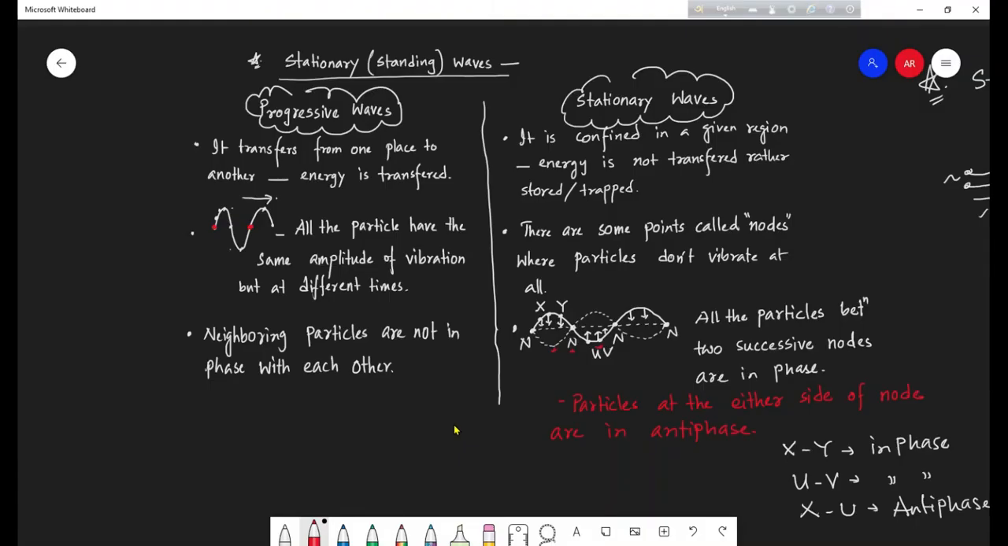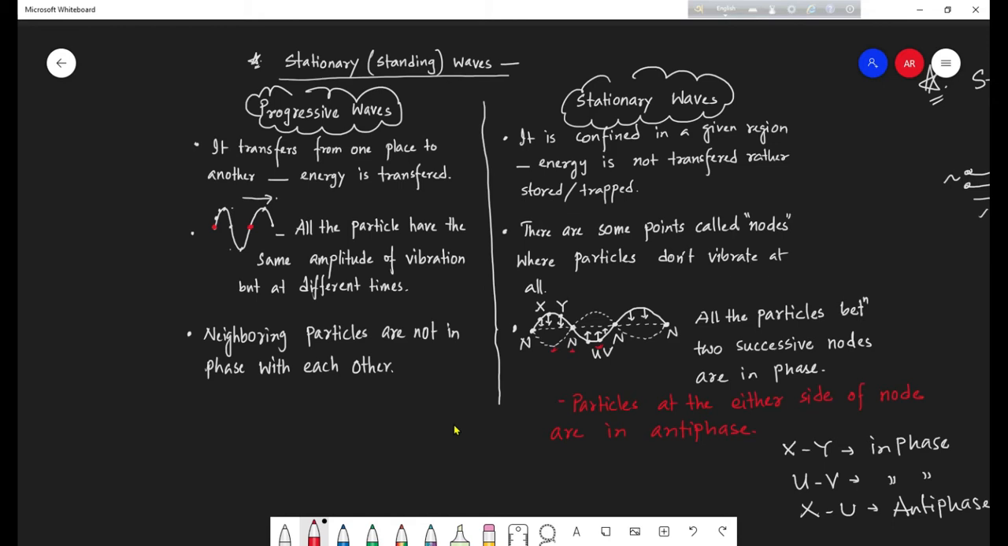First, we start with the difference between progressive waves and stationary waves. The first difference is what I already mentioned. Progressive waves means the wave that keeps progressing. So it is a continuous process of flow of energy. The energy is being continuously transferred from one place to another place.